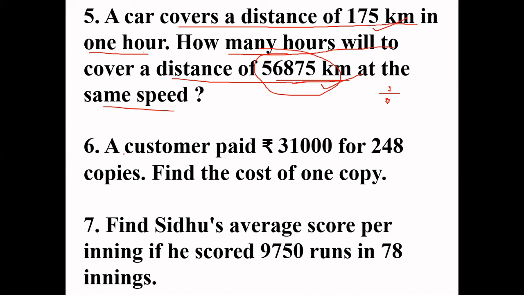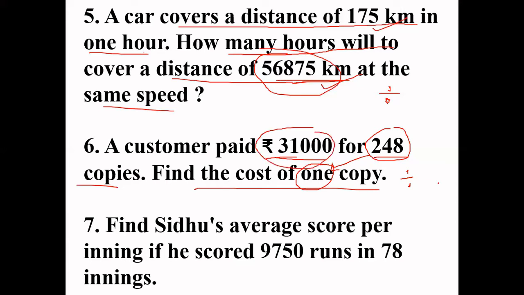A customer paid rupees 31,000 for 248 copies, find the cost of one copy. Whenever you are finding for many to one, I told you when we started the PPT, so it will be 248 copies. There are a greater number of copies and you need to find for one thing, so we will always divide. The only thing you have to do in this question is division. And how to write the statement? Cost of 248 copies is 31,000 and cost of one copy you have to divide.